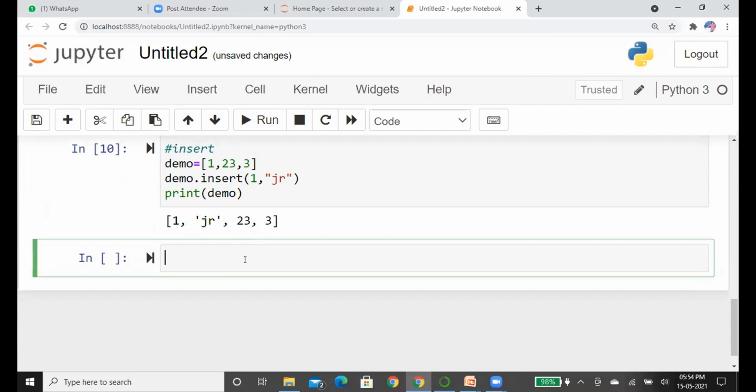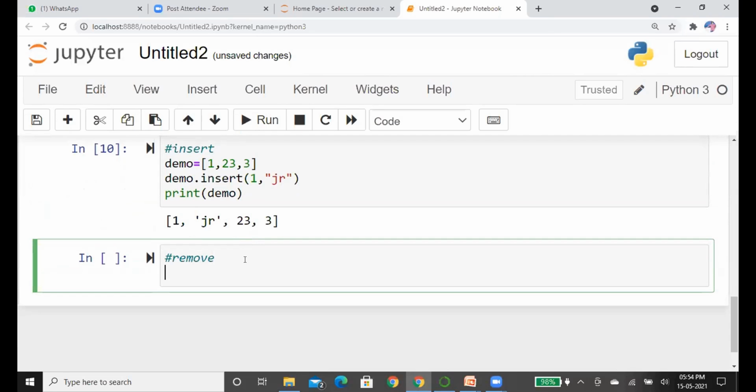Next one is remove. Remove method is used to remove an element from the list. In case of multiple occurrences of the same element, only the first occurrence will be removed. I mean that, suppose you want to remove an element from the list, you can use the remove method by passing just the value.